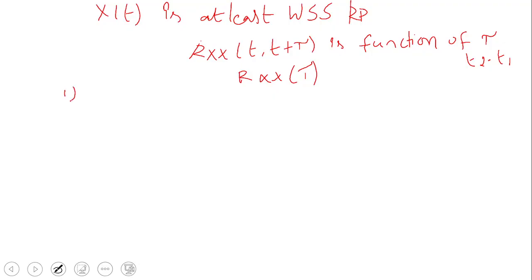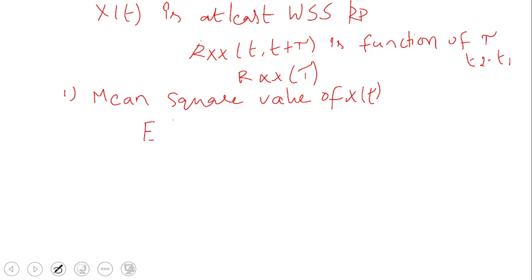So the first property of the autocorrelation function is the mean square value of x of t. Mean is always represented as expected value.